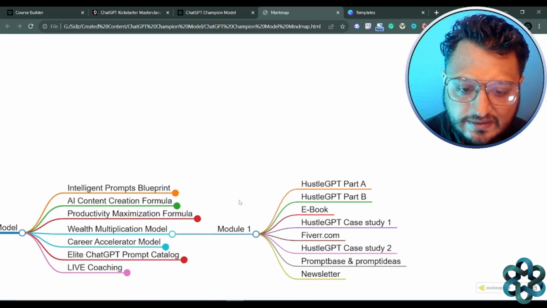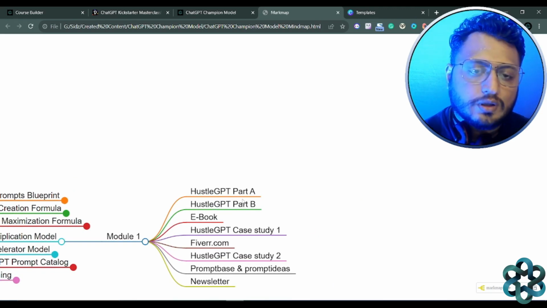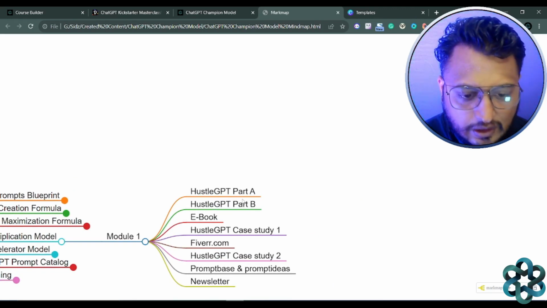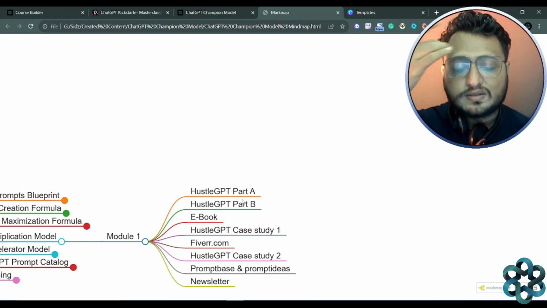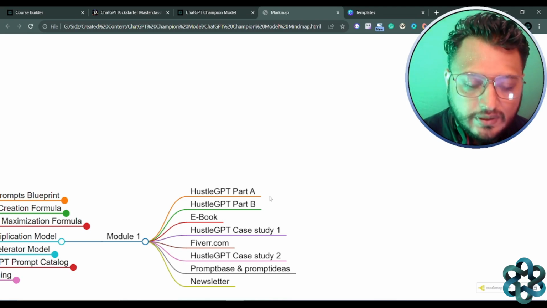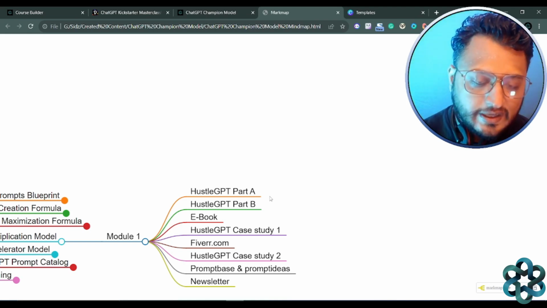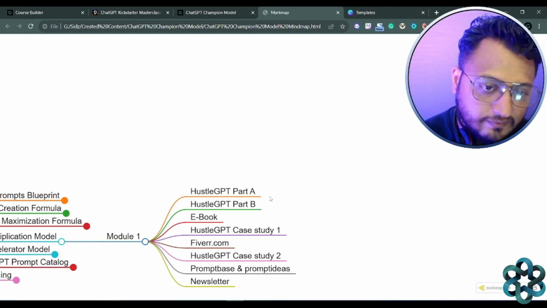Again, it has one module, and it covers a lot of topics with regards to how you can earn some passive income, right? With the help of ChatGPT and AI. So the concept of Hustle GPT has been explained in a two-part series, part A and part B. Those videos are going to help you understand that concept of Hustle GPT, then how you can actually write ebooks with the help of ChatGPT.